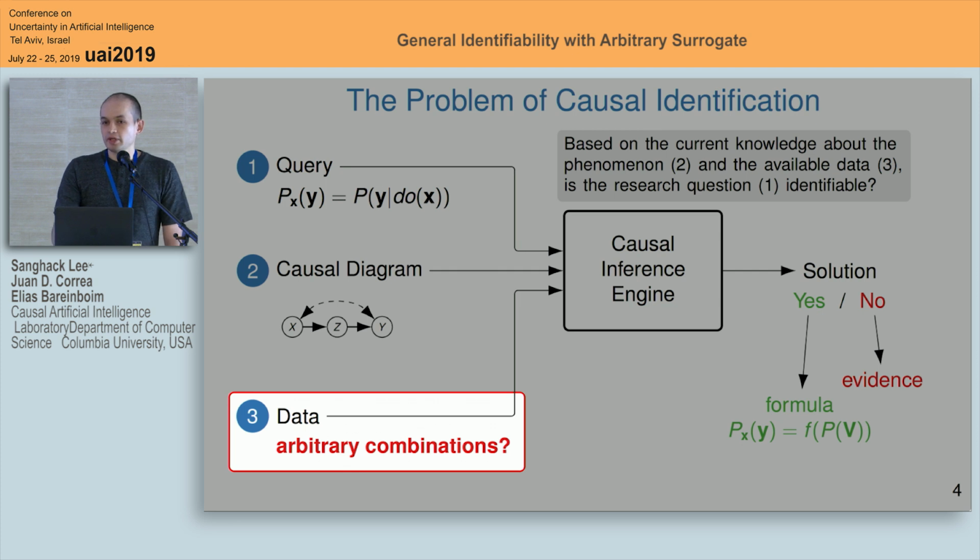In this paper, we generalize this. We don't consider that the observational distribution is the input or the only input, but it could be a combination of data that could come from other identification tasks or randomized clinical trials, and also including an observational distribution.